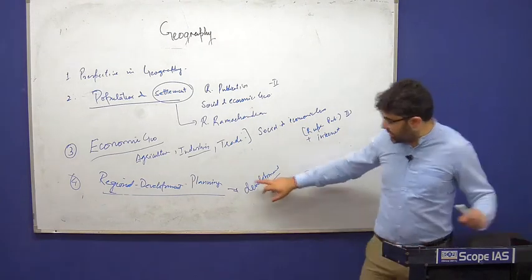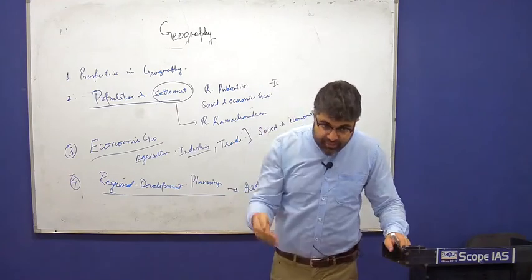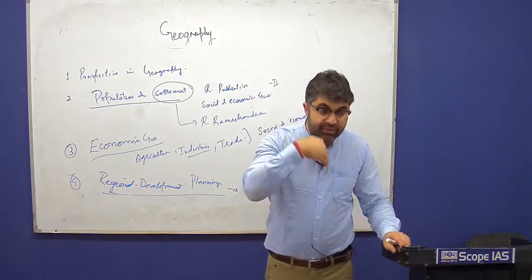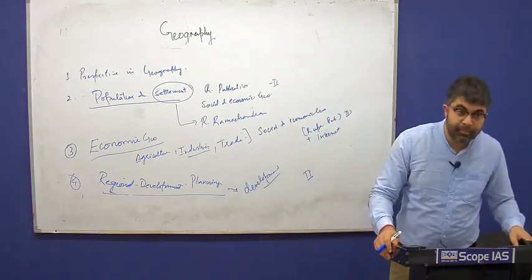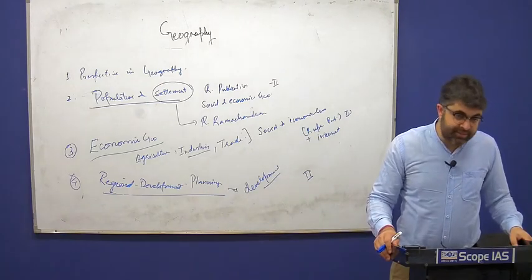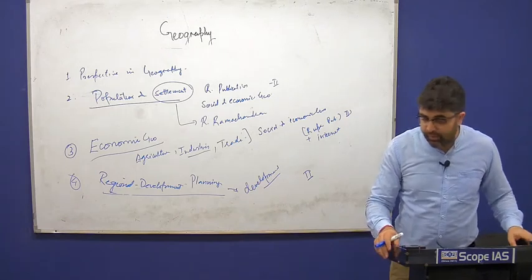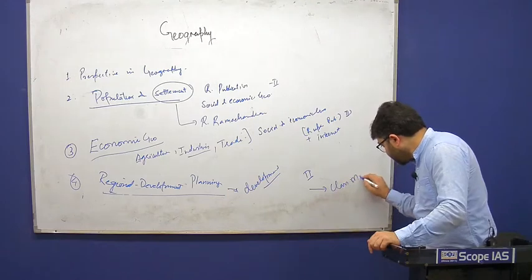We understand the region, first of all delineate a region, crystallize the boundary of the region, understand the problems of the region, and then give the possible solution which is more surgical to that problem. That is what is to be discussed in regional development and planning. We'll provide extensive class material for this.